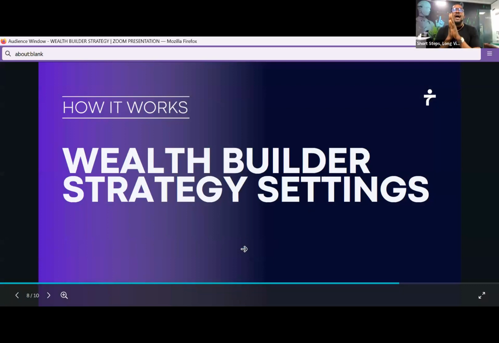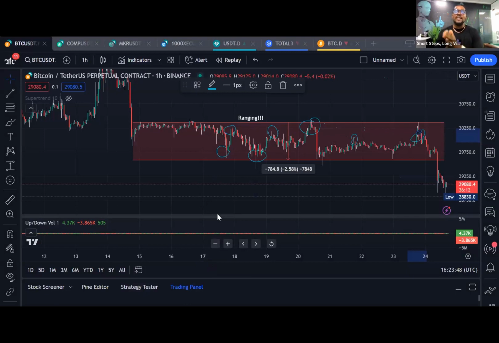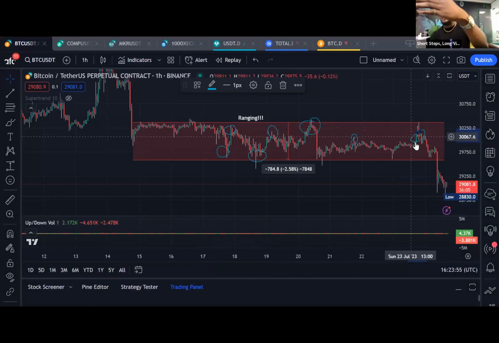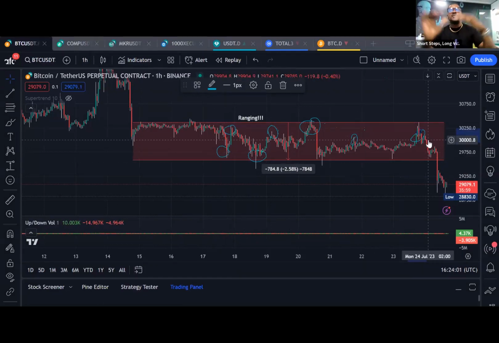Now, I want to show you how you can create this wealth builder strategy straight right on sports or on futures. So this is how you create a winning strategy, be it a ranging market or a volatile market. We're going to use the ranging market example, and almost the same thing happens with a volatile market, just the structure of how your bot takes the trade changes.